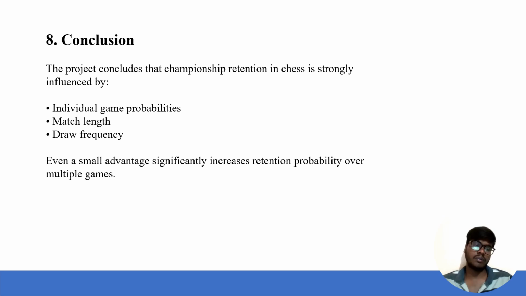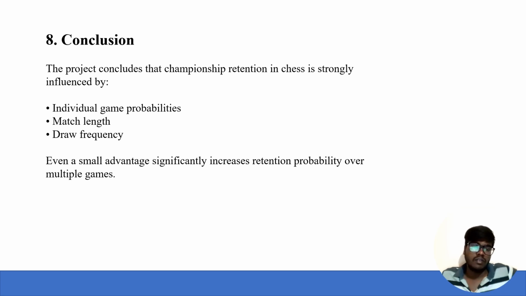Here is the conclusion for the project. The project concludes that championship retention in chess is strongly influenced by the following factors: individual game probabilities, match length, and draw frequency. Even a small advantage significantly increases retention probability over multiple games.